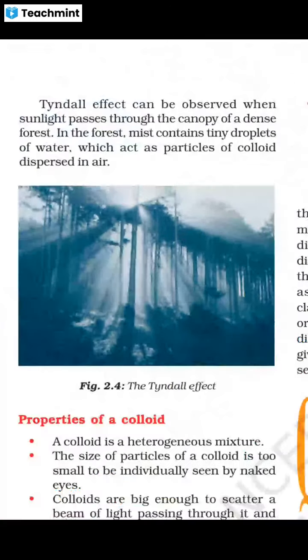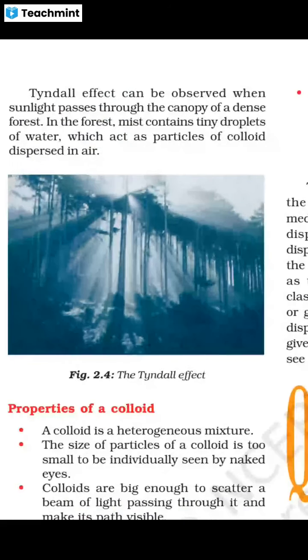So we can conclude the Tyndall effect can also be observed when sunlight passes through the canopy. A canopy is just like an umbrella, the canopy of a dense forest. In the forest, mist contains tiny droplets of water which act as particles of colloid dispersed in air. So we can easily compare many solutions using the Tyndall effect and categorize whether they are true solutions, suspensions, or colloidal solutions.